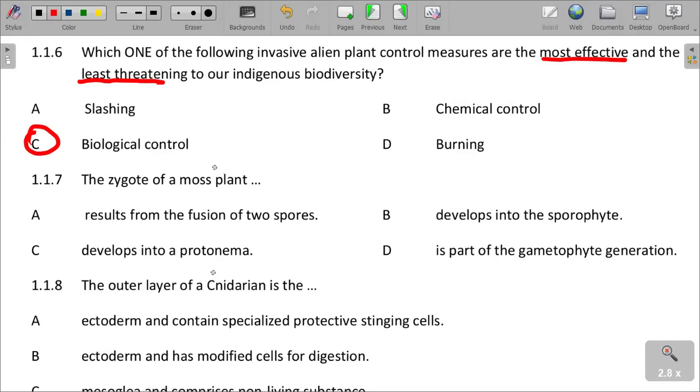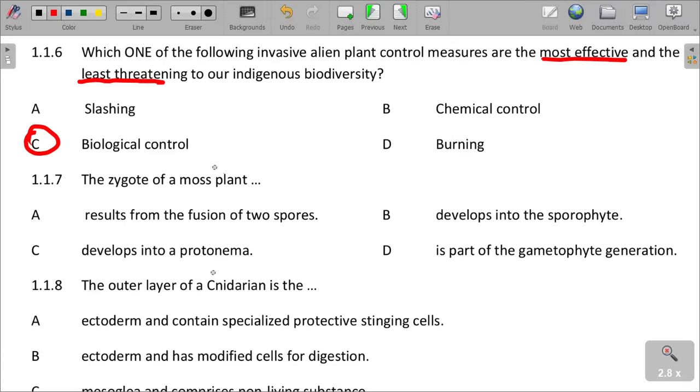The zygote of a moss plant results from the fusion of two spores, develops into a sporophyte, is part of the gametophyte generation, or develops into a protonema. So what happens is that, if you remember, we've been talking about the life cycle of a moss plant.